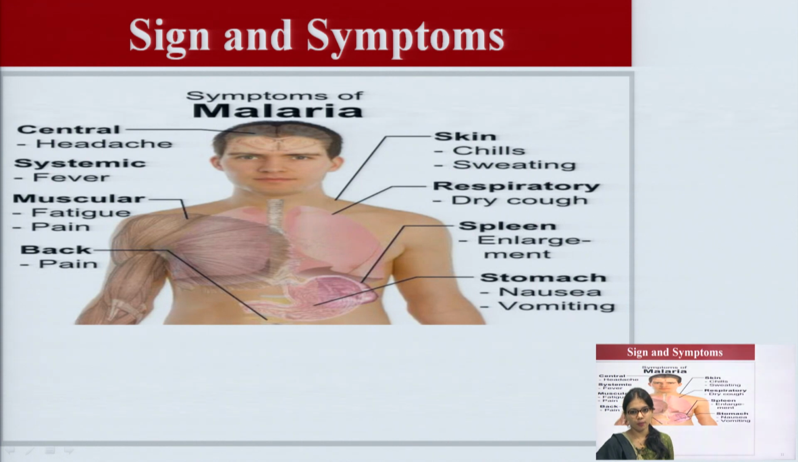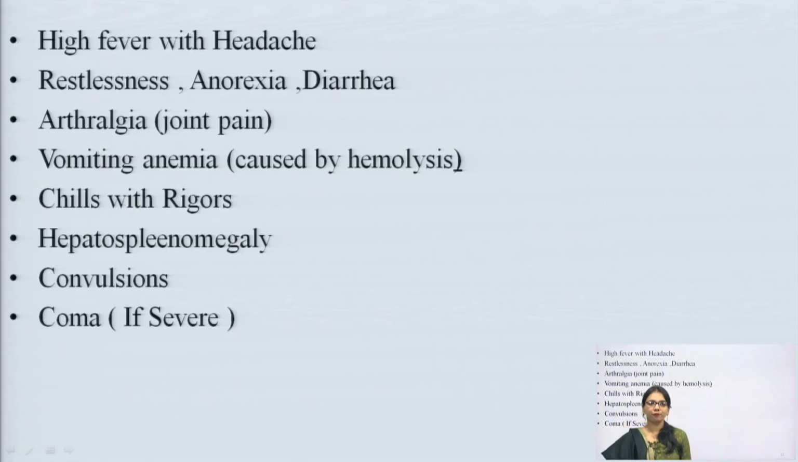These are some important signs and symptoms according to your organs, meaning the various body parts. High fever with headache, restlessness, anorexia and diarrhea, joint pain, vomiting, anemia, chills and rigors, convulsions and coma.